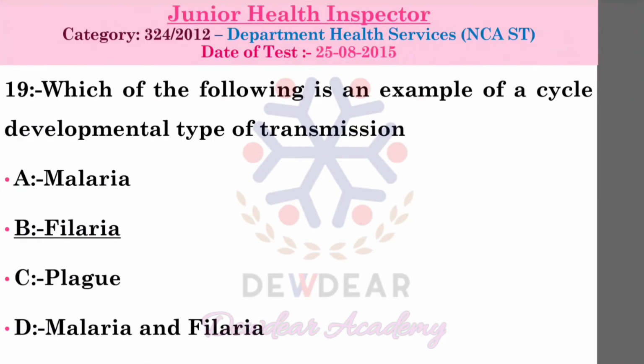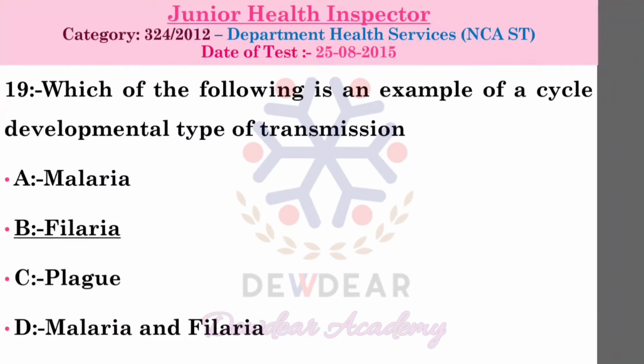The next is cyclopropagative transmission. Here the disease agent undergoes cyclical developmental changes, and also it multiplies in the body of the arthropod. So both the cyclical changes and multiplication are taking place in the body of the arthropod. That is why it is cyclopropagative. Example, malarial parasite in Anopheles mosquito.